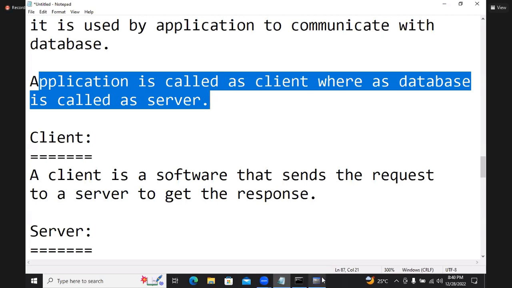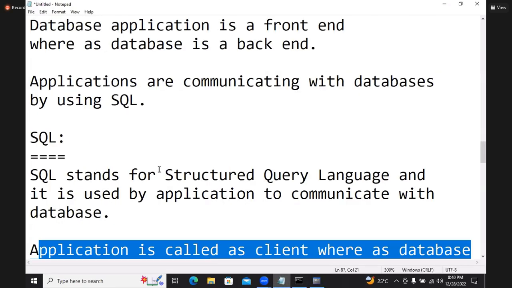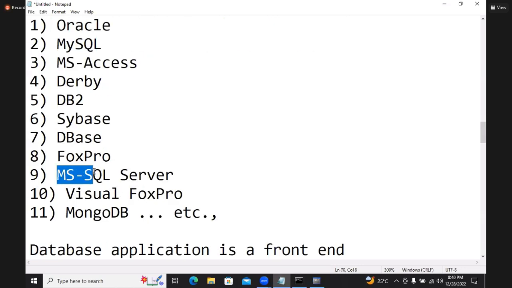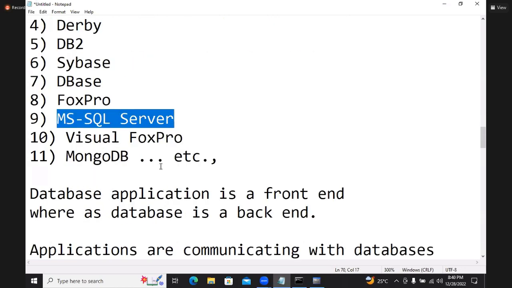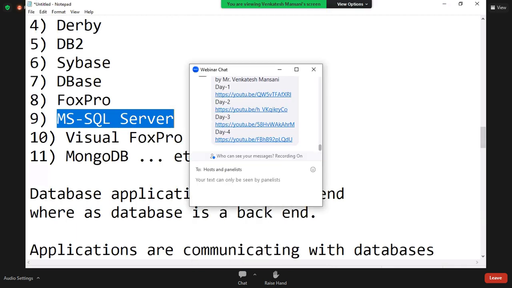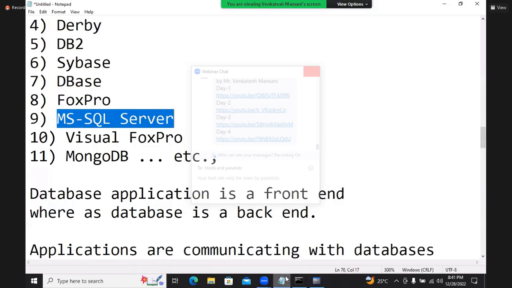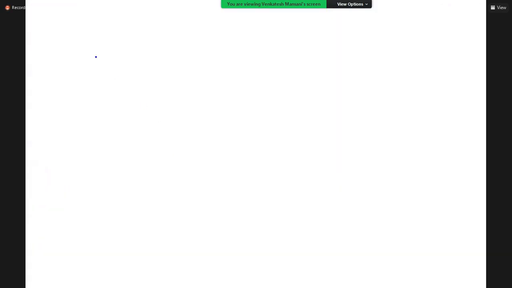Application is called a client, whereas database is called a server. So the application is the client, and the database you can call a server. That is the reason the name MS SQL Server has the word server. Database you can call a server, and application you can call a client. So, client and server.